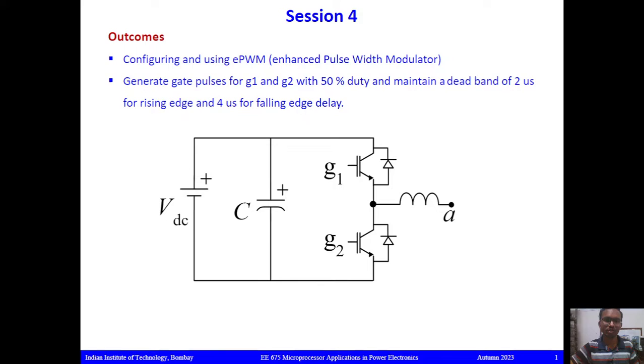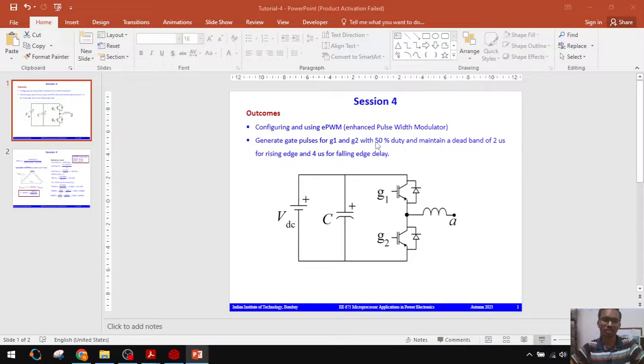Basically in this session we will focus mainly on generating the gate pulses. For example, in this converter G1 and G2 are there. We should not turn on both the switches at a time. For that we will use the deadband. For example, during the rising edge we want deadband of 2 microseconds. During the falling edge we want 4 microsecond delay. This configuration, how to set such kind of thing, we will explore in this session.